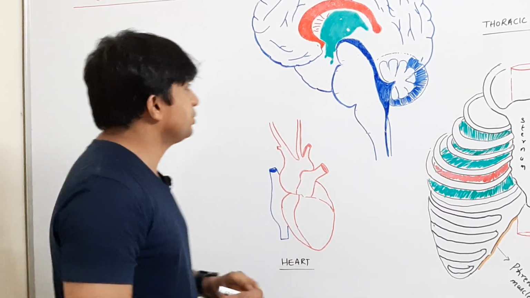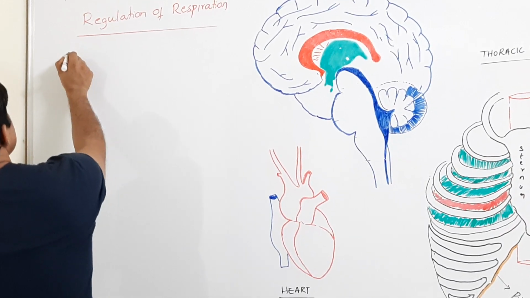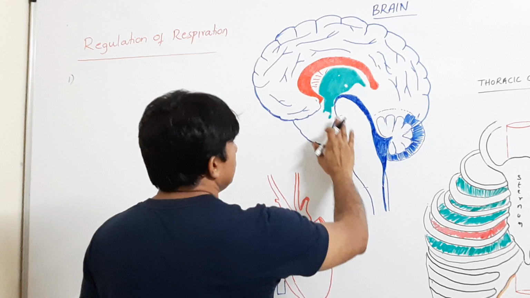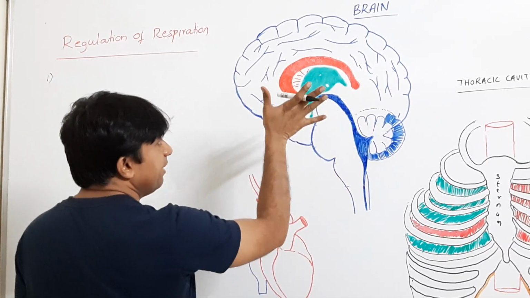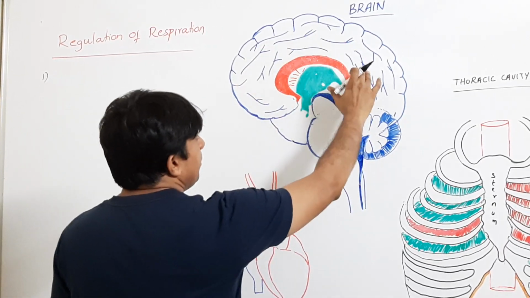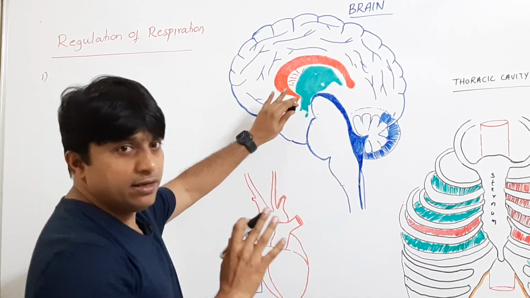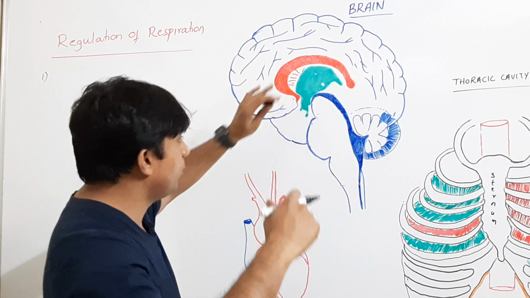There are two centers. One of the centers is located in the medulla of the brain. So this is the brain from the lateral side. This is all cerebrum. This is corpus callosum. We are not going into detail about the brain; in some other lecture, we'll talk about the brain.